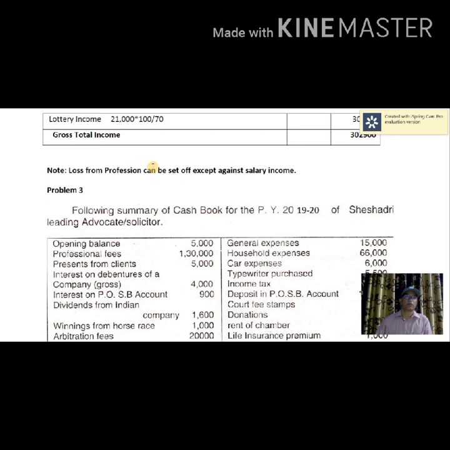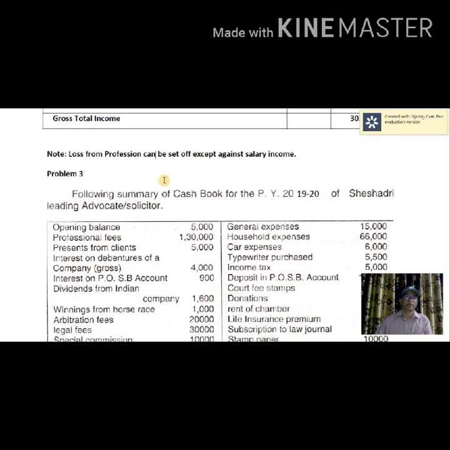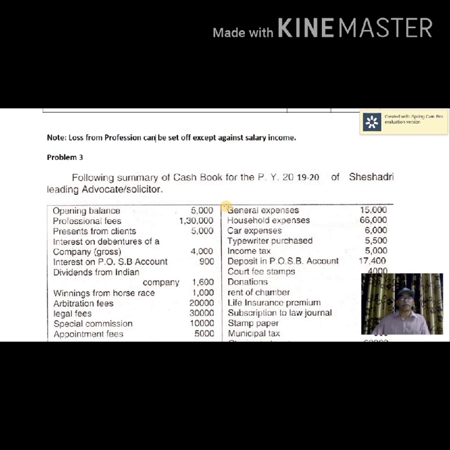Now we will move on to the third problem. Following is the summary of cash book for the previous year 2019-20 of Seshadri, leading advocate or solicitor. So the first example was on chartered accountancy profession, the second one on a medical practitioner, and this is on advocate.